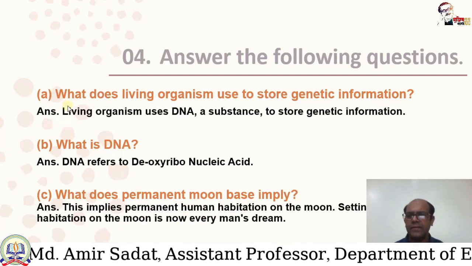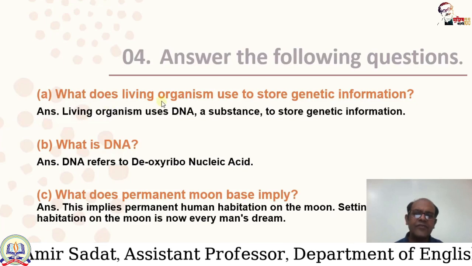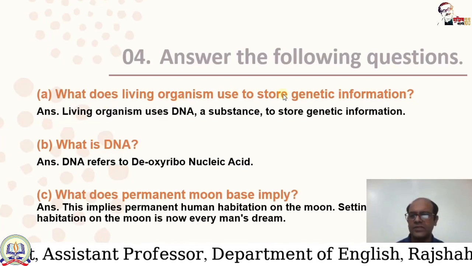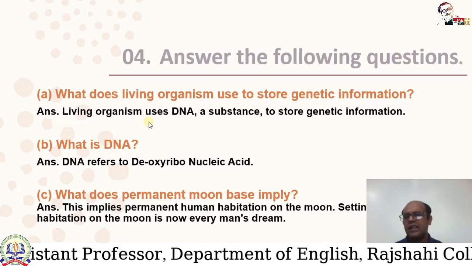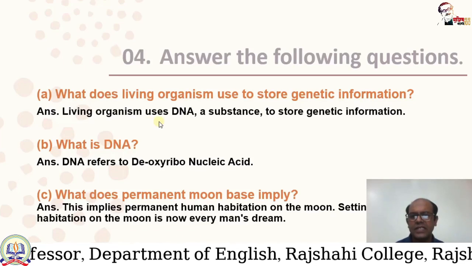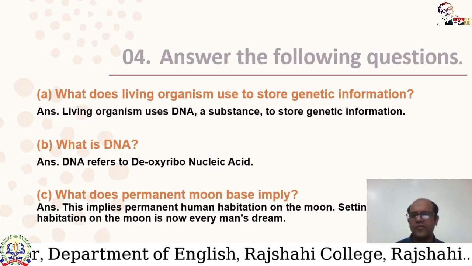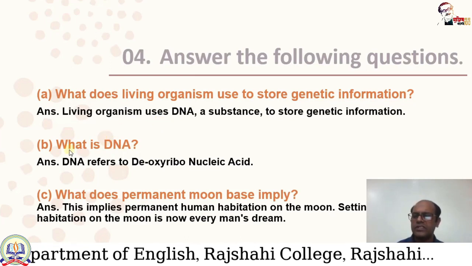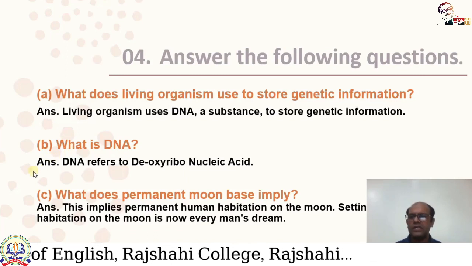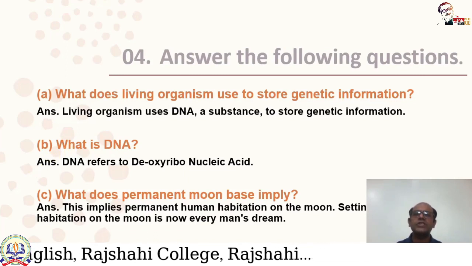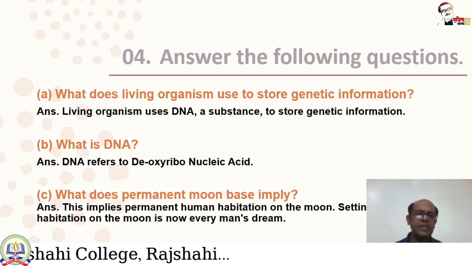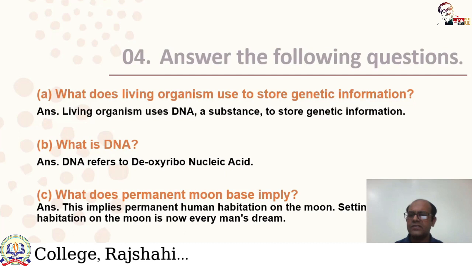Okay, question A. What does living organism use to store genetic information? The answer is living organism uses DNA, a substance, to store genetic information. Question B. What is DNA? Answer. DNA refers to deoxyribonucleic acid.